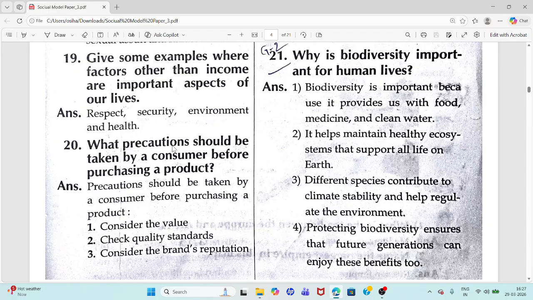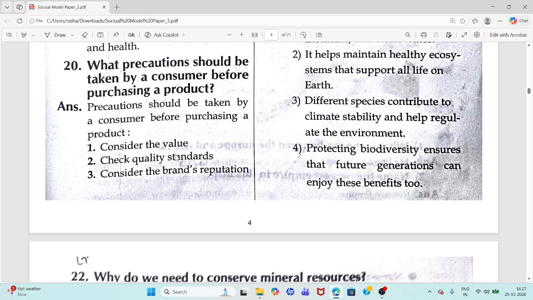Question 20. What precautions should be taken by a consumer before purchasing a product? Before purchasing a product, what precautions should be taken by the consumer? These precautions should be taken by a consumer before purchasing a product: consider the value, check quality standards, consider the brand's reputation.